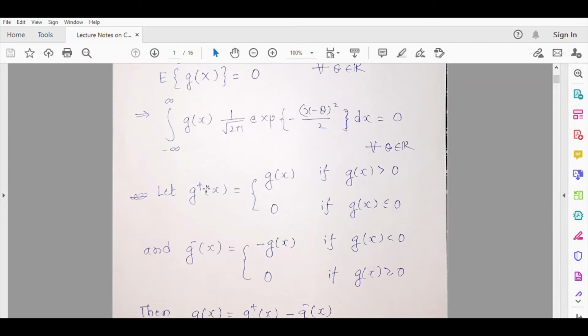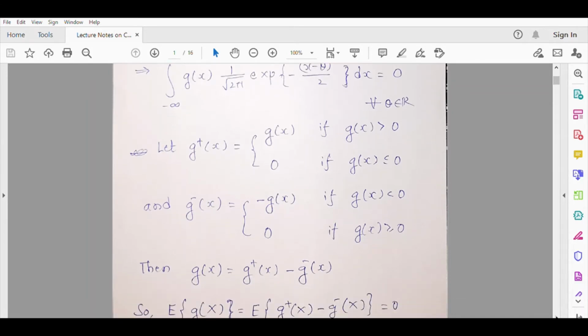So g plus and g minus are always non-negative valued, because they can be 0, non-negative valued parts of the function. Because X is a random variable, g(X) is a random variable, and g plus and g minus are also random variables defined like this. Then we know that g(x) is simply the subtraction of the two. It is g(x) equals g plus x minus g minus x. Let us see if this is valid.